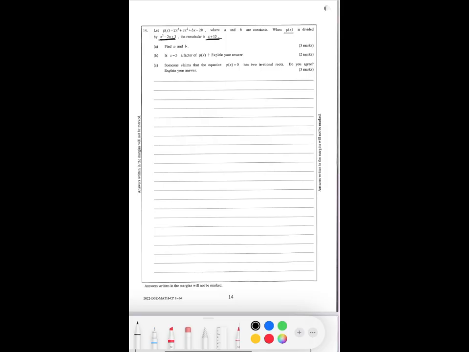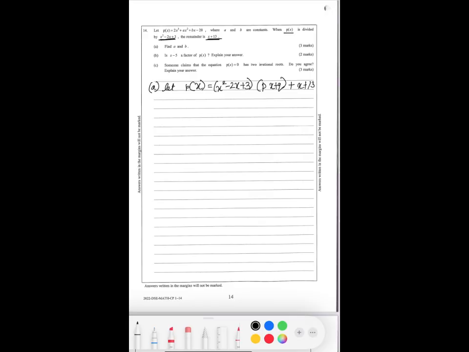So let Px be equal to: it's divided by x squared minus 2x plus 3, times Px plus Q. We have to make an equation: quotient times divisor plus remainder is the dividend.